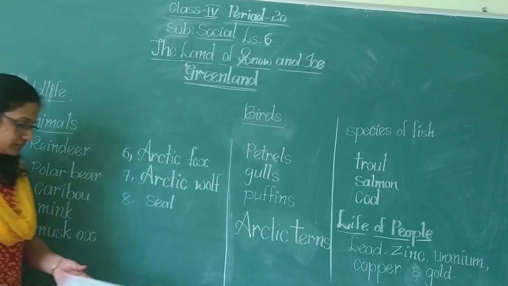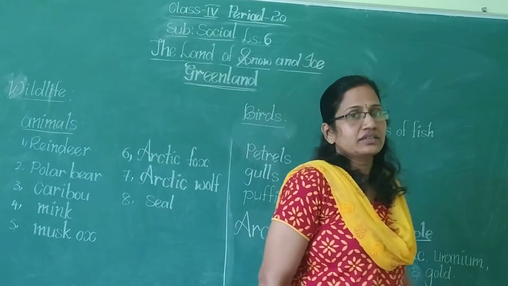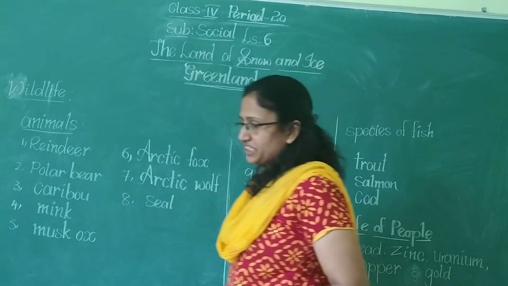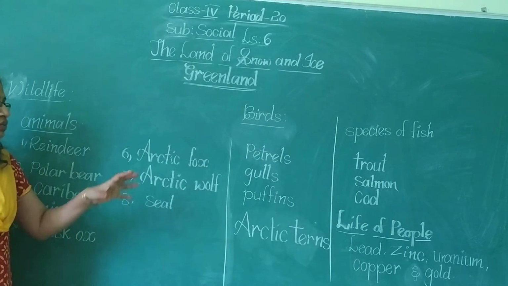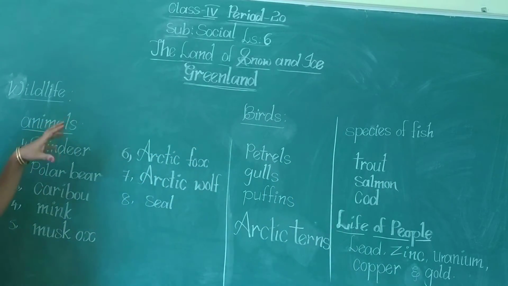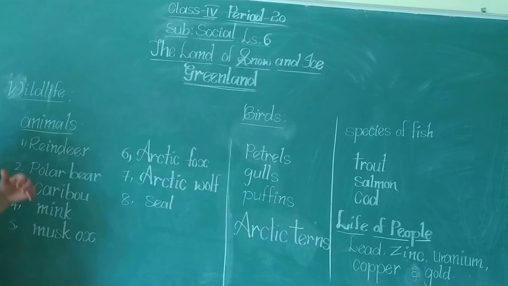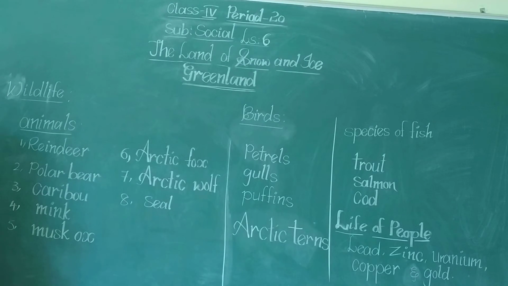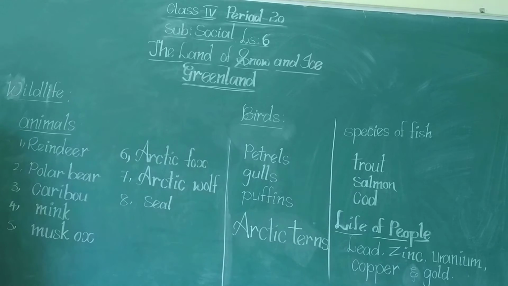Good morning, children. In the last social class, we learned about the natural vegetation. So, natural vegetation means regarding which one? Vegetation is regarding the plantation and trees that grow in Greenland. What are the different types of plants and trees that grow in Greenland? That topic we discussed in the last class. Now let us know about the wildlife in Greenland. What are the different wild animals that are there in Greenland?